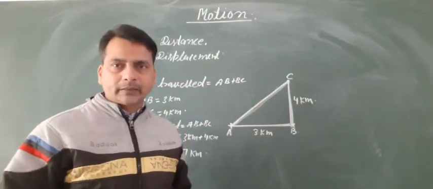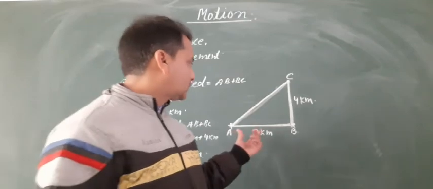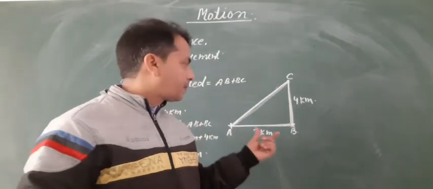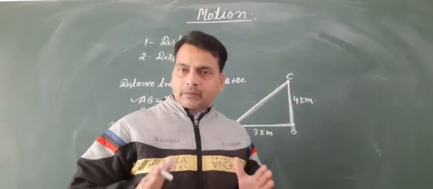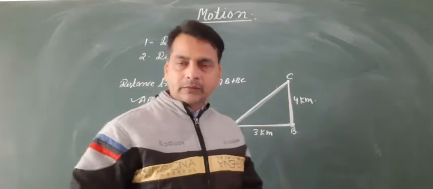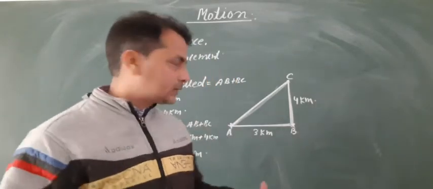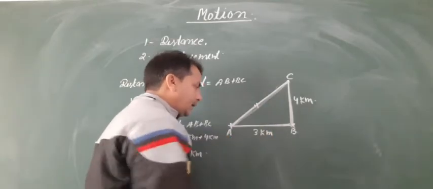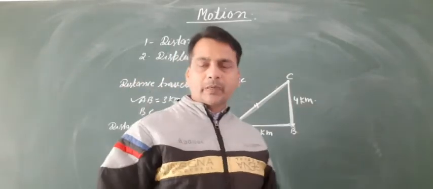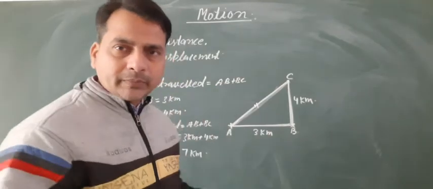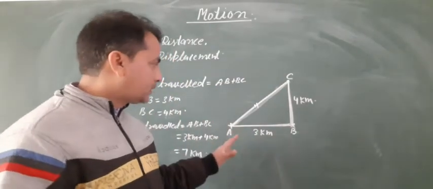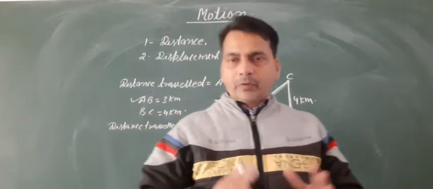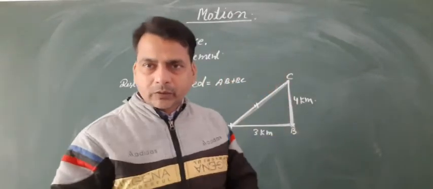AC is the displacement, and this is a right angle triangle. The side opposite the right angle is known as the hypotenuse, AB is the base and BC is the perpendicular. Applying the Pythagoras theorem in the right angle triangle: hypotenuse square equals base square plus perpendicular square.